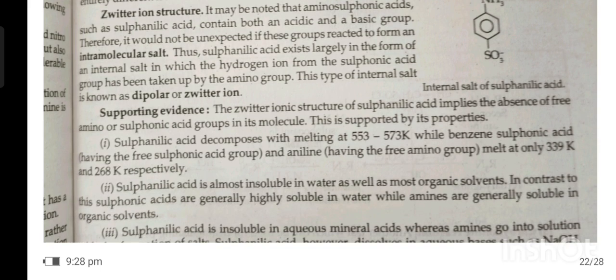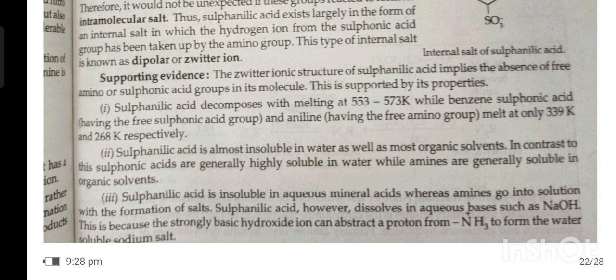Supporting evidence: the zwitterion structure of sulfanilic acid implies the absence of free amino or sulfonic group in its molecule. This is supported by its properties. First, sulfanilic acid decomposes on melting at 553 to 573 Kelvin, while benzene sulfonic acid having the free sulfonic acid group and aniline having the free amino group melt at 339 Kelvin and 268 Kelvin respectively.